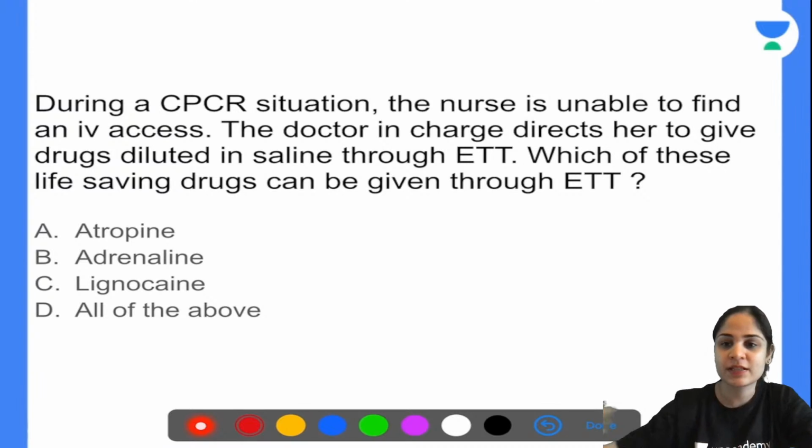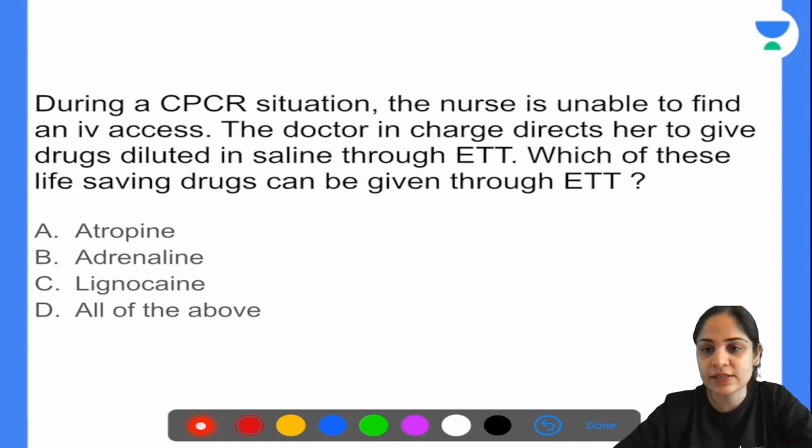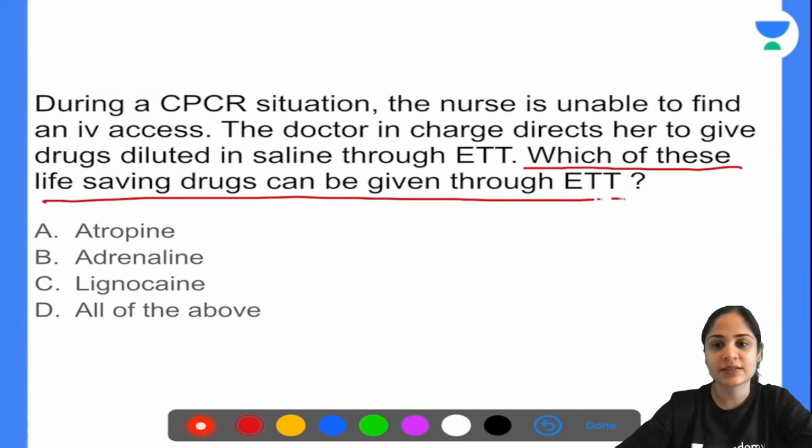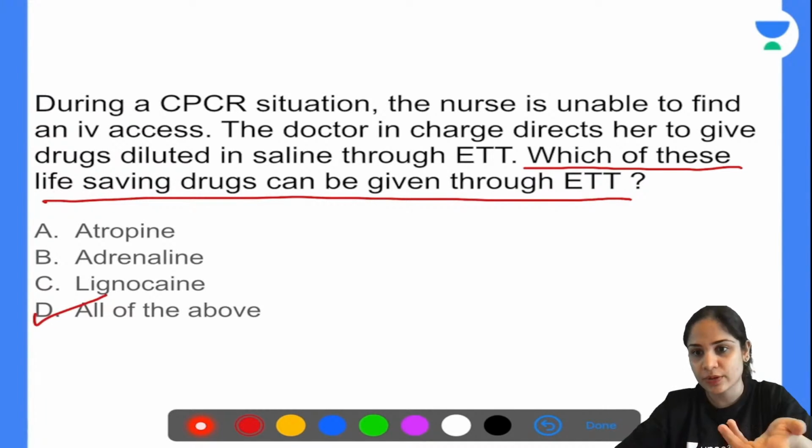Whenever you have a case-based scenario, you have to pay good attention to the last line, to what they are asking you. So they are asking you which life-saving drugs can be given through endotracheal tube. Okay. They are not asking you what is the drug that you are going to give. They are asking you which drugs can be given through endotracheal tube. Very good, Mansi. So the answer is all of the above. So they are simply asking you which drug can you give through endotracheal tube, not which one do you want to give.